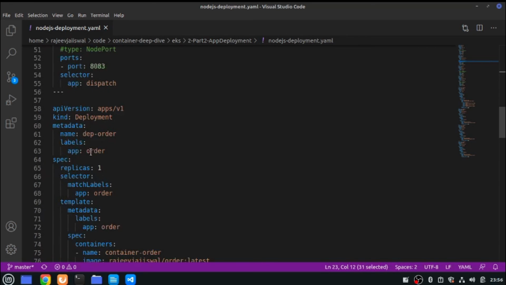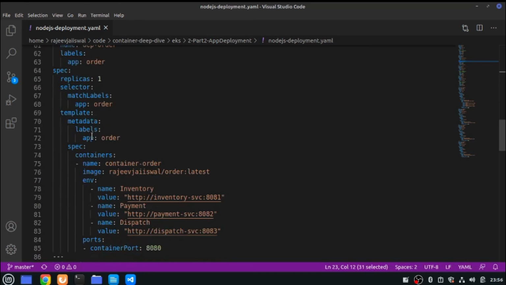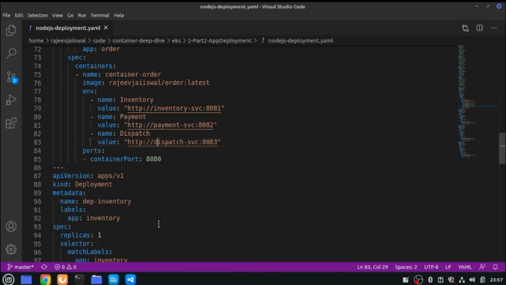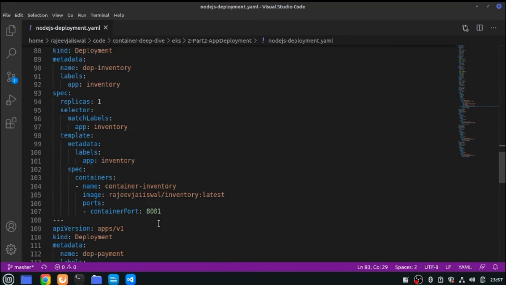Now in the deployment part of my order service, if you see, I'm passing a couple of environment variables. If you remember, these variables were defined there as in a process ID, right? So for the name of the inventory, I'm passing this inventory-svc because I know what name I'm giving here, and the port number. So this is what I wanted to tell you, right? This is the service discovery DNS internal name using which you can call your services, right? So let's go and deploy it and then see how this is going to work end to end.